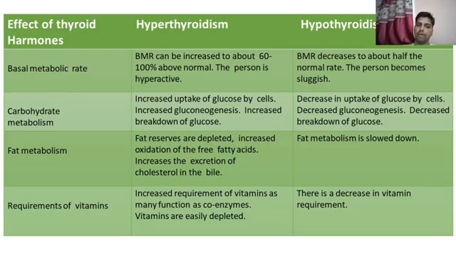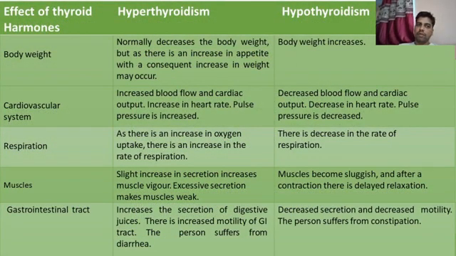Next point is the requirement of vitamins. As we have already discussed, hypersecretion enhances the BMR. So when the BMR is high, the requirement of vitamins is also enhanced, while in case of hypothyroidism, the requirement of vitamins also decreases. Similarly, when we discuss body weight, due to hyperthyroidism the basal metabolic rate is enhanced, so the weight of the individual decreases, while in case of hypothyroidism body weight increases.